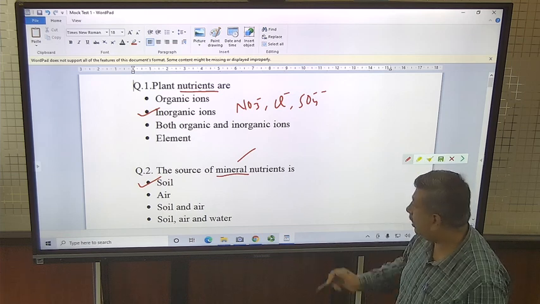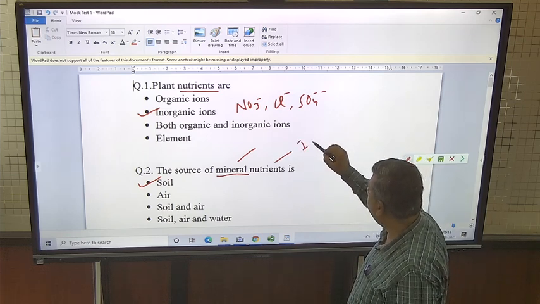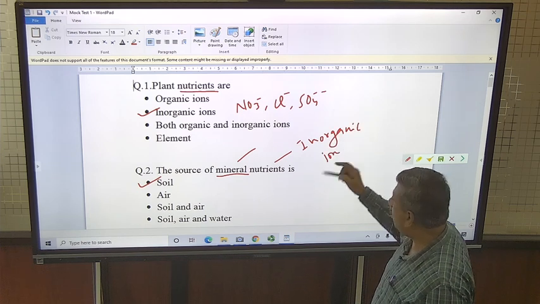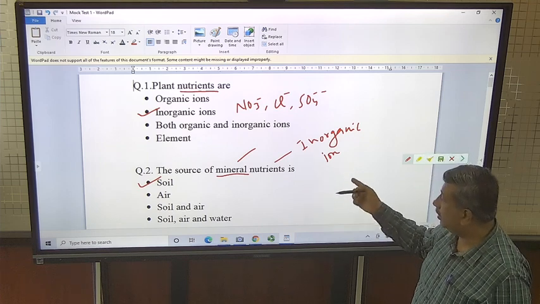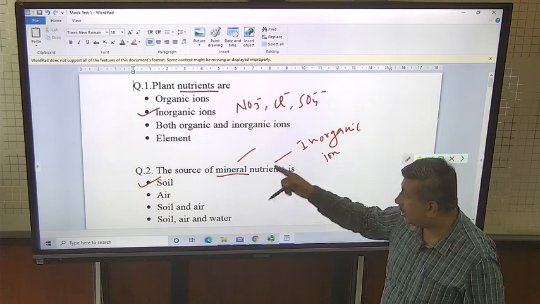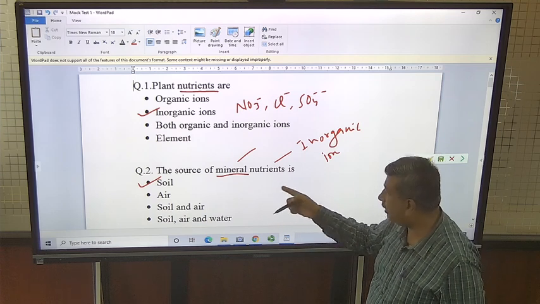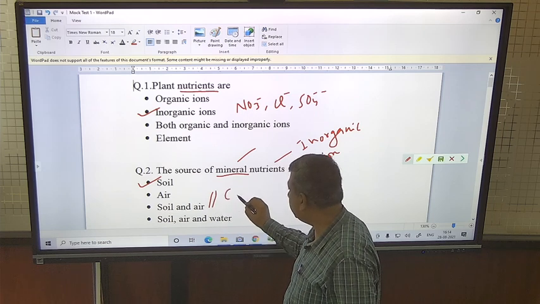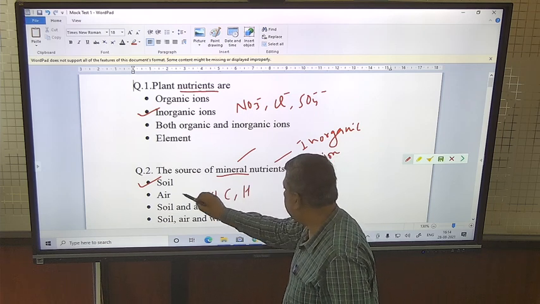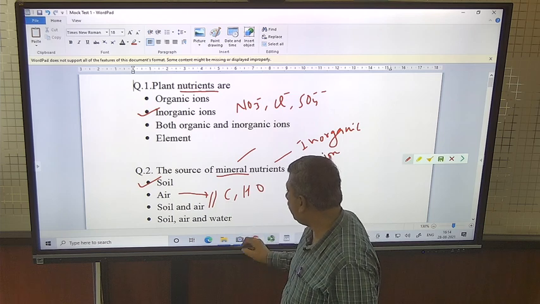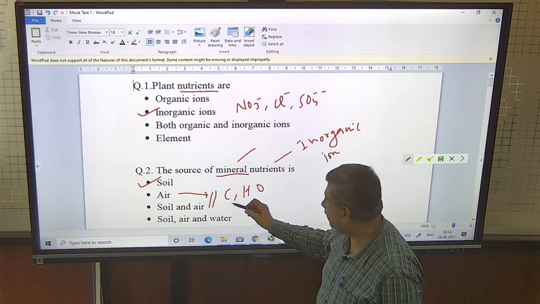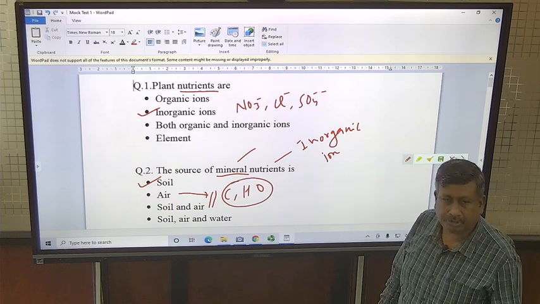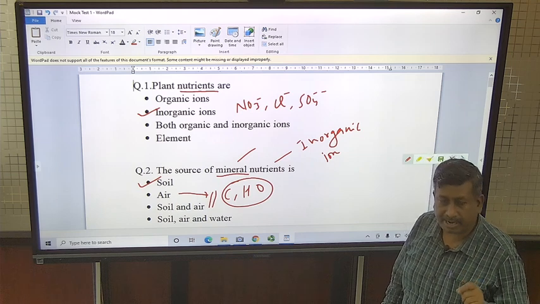Nutrients are any inorganic ion required for normal growth of the plant, and those inorganic ions which are derived from soil are considered mineral nutrients. Carbon, hydrogen and oxygen are obtained from air and water, so CHO are not considered mineral. Except CHO, all are mineral nutrients because they are derived from soil.